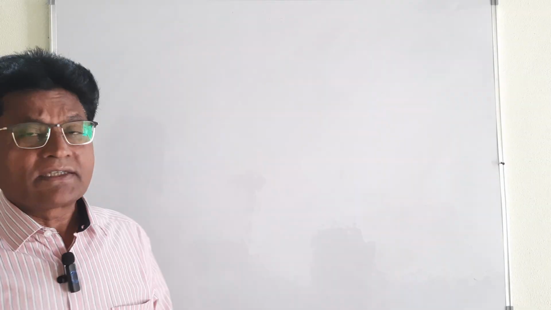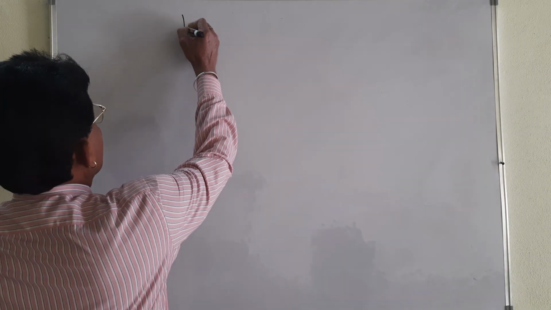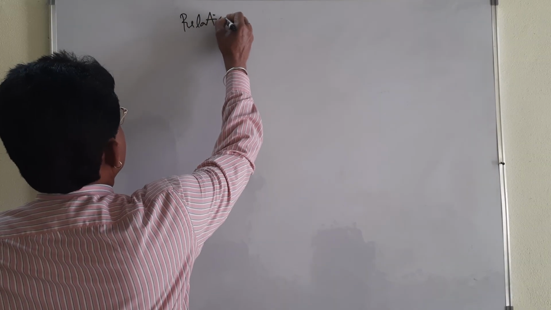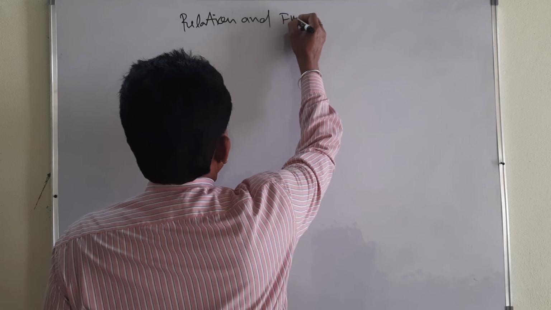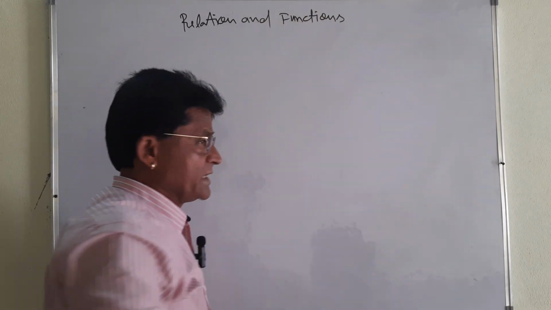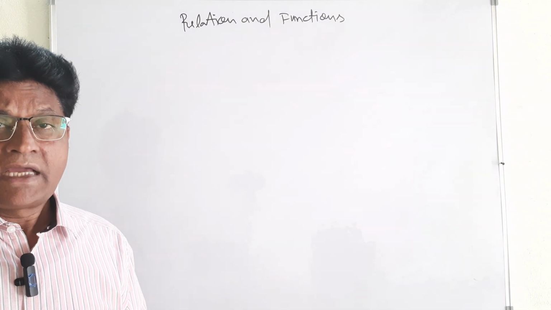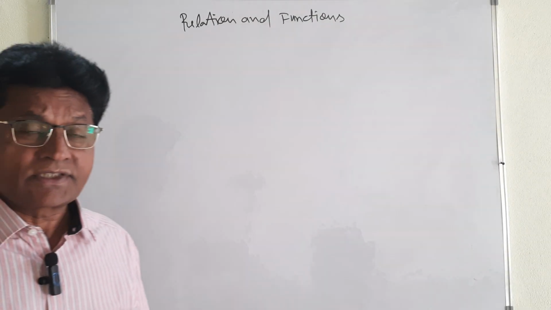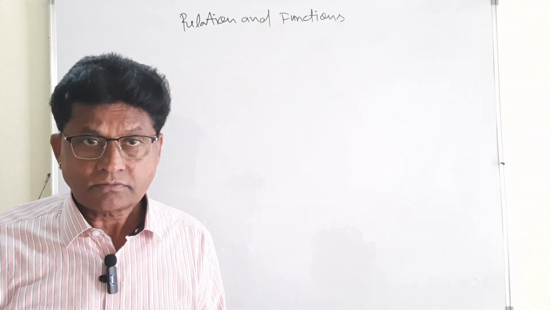And related with this topic, relation and function, whose videos I have posted a number of times, I have given the definition of different types of relation: empty relation, universal relation, reflexive relation, symmetric relation, as well as the transitive relation.